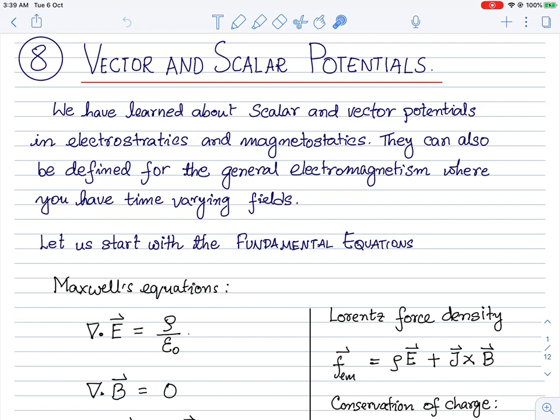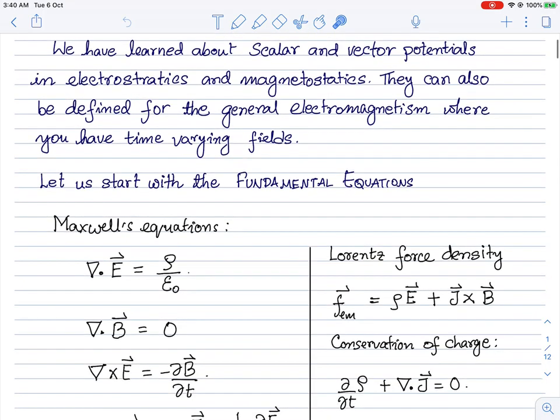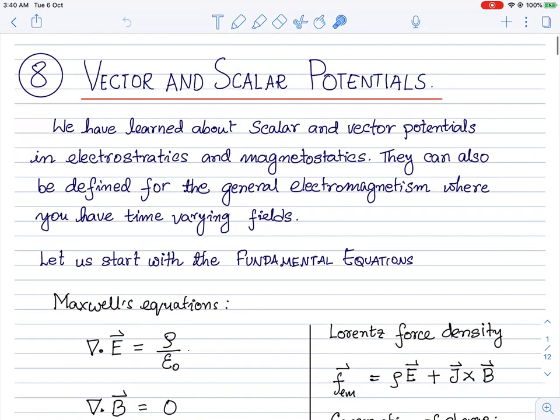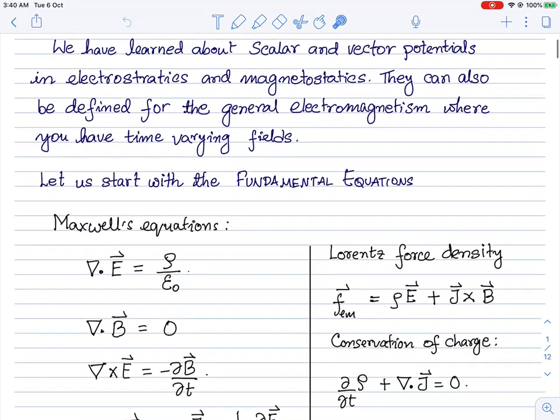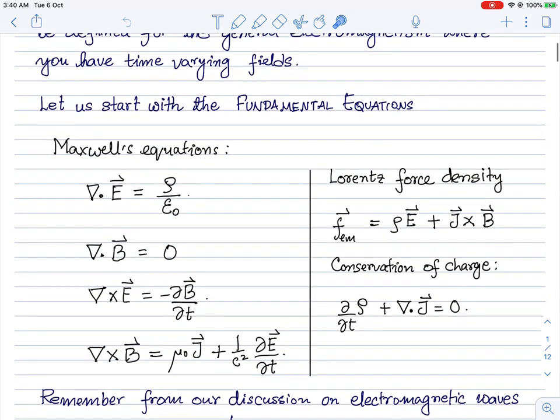So basically, we have been looking at the homogeneous Maxwell's equations, or rather Maxwell's equations without any sources, and we've seen how plane polarized electromagnetic waves are solutions to this homogeneous wave equation that can be derived out of Maxwell's equations without sources. So that's what we have seen in general.